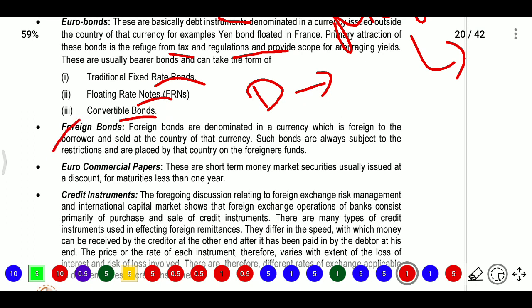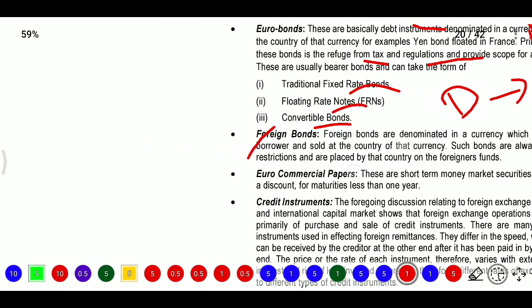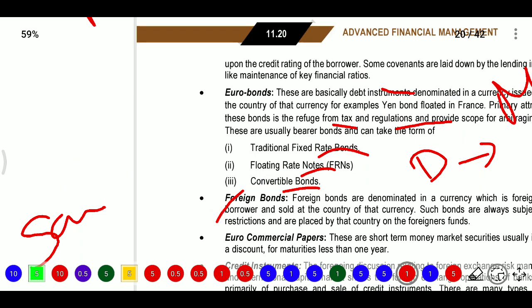Next, after that, foreign bonds. Foreign bonds means bonds denominated in a currency foreign to the borrower and sold in the country of that currency. So if we are issuing in that country's own currency, it will be a foreign bond. If you are issuing in a currency other than that, it is a Euro bond.